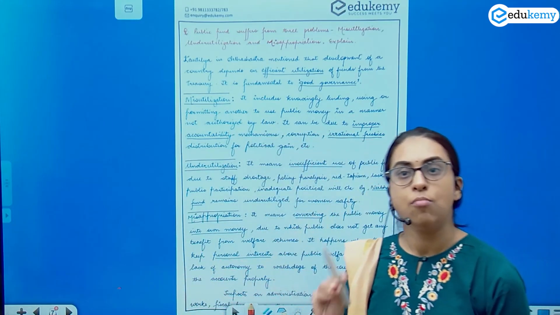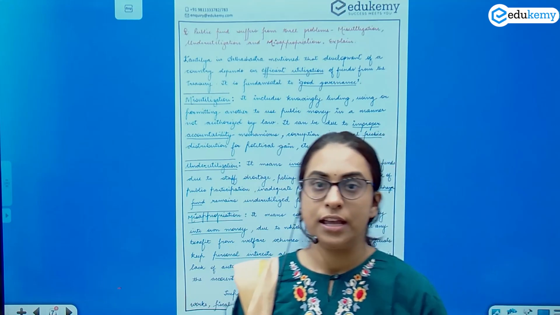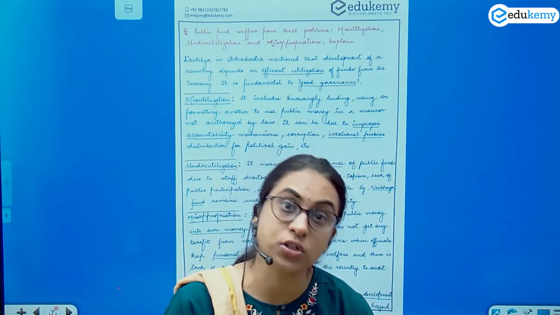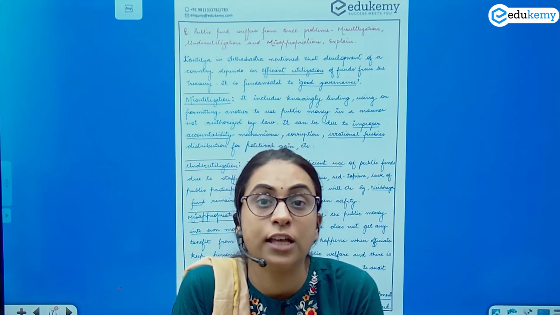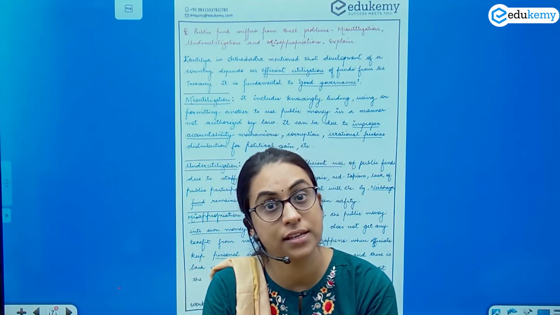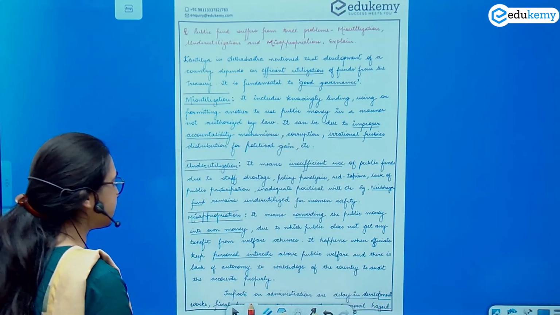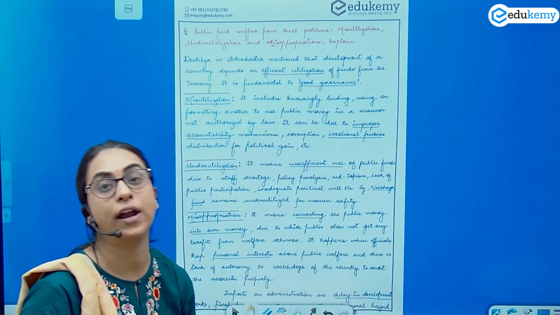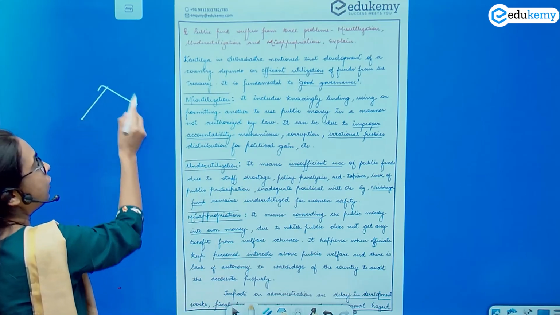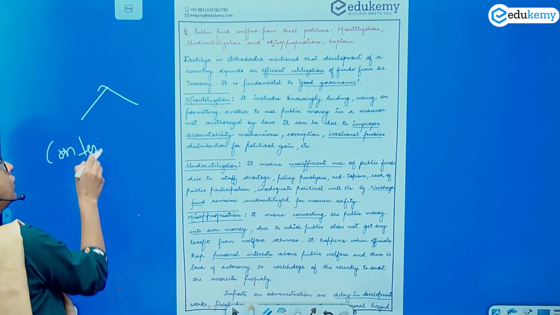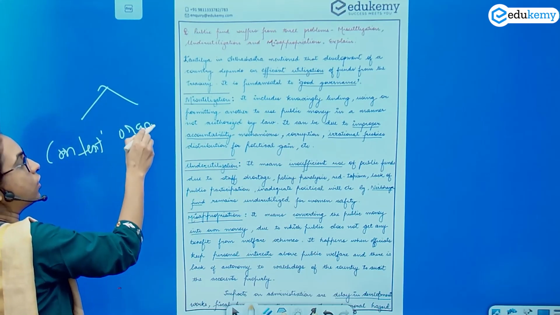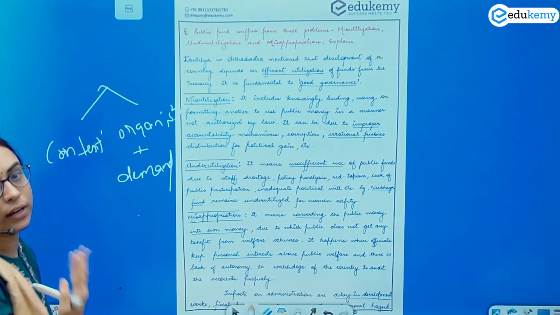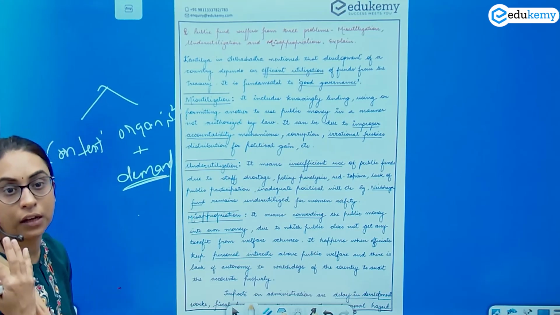So understand, the model answer has 2 things in it. One is the content part, the other is the organization part. The content part is the knowledge aspect, how far you have expertise over that topic. And the organization part is about competence. Do you have at least the training of writing a better answer? So there are 2 parts to the model answer: the content and the organization. Organization plus demand. Do you know what to write first, what to write second, what to write third? Do you understand the demand? Do you understand what is being asked?